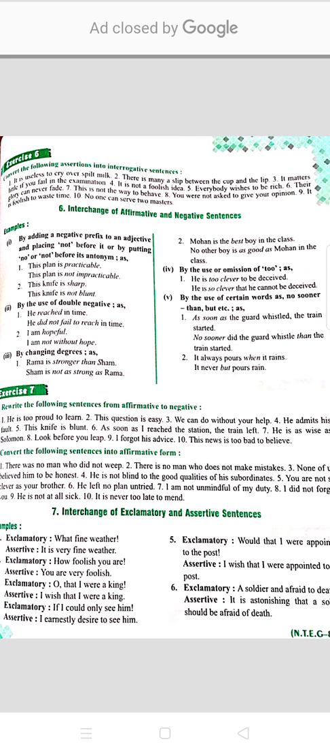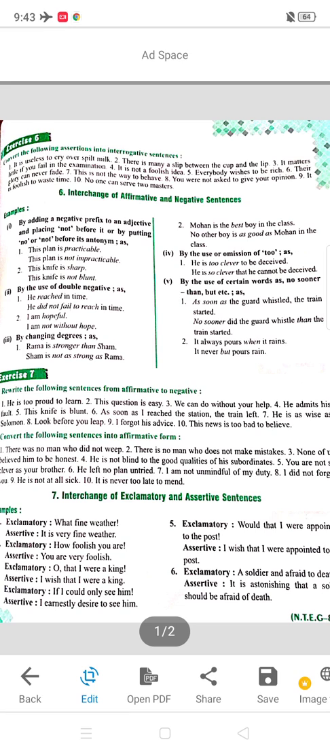Students, we have already started our chapter number 31, that is transformation of sentences, where we have already discussed the removal of adverb too. Now we are going to discuss the interchange of affirmative and negative sentences. How we can change affirmative sentences and negative sentences.